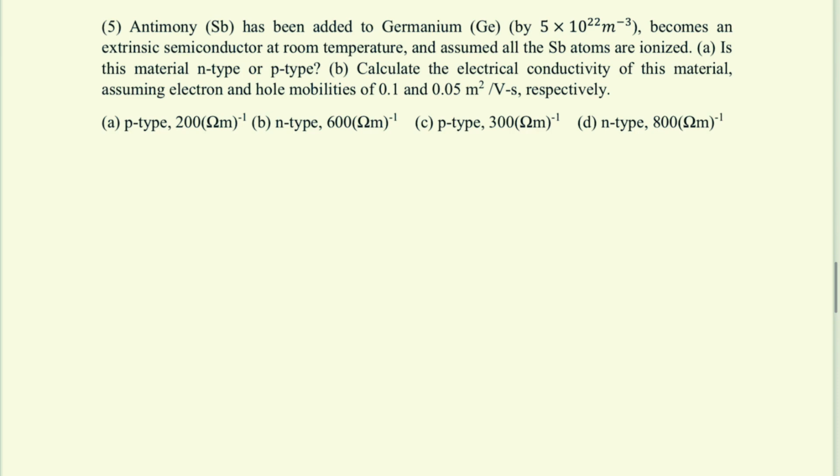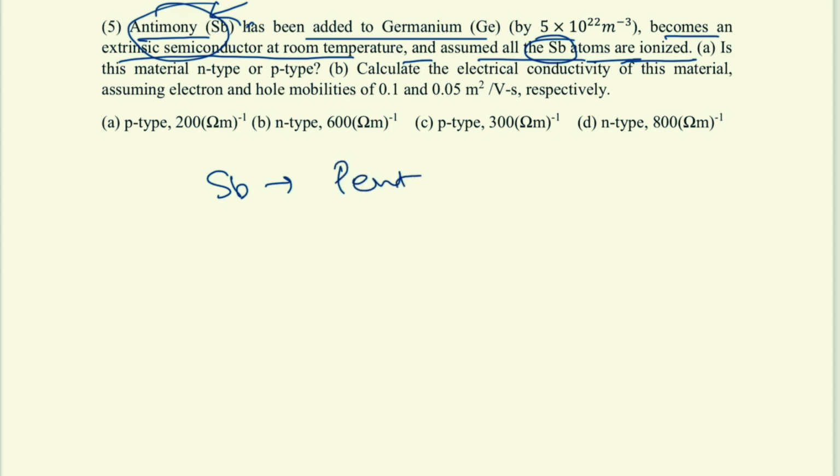Okay. So antimony has been added to germanium. Again some impurity is added to another system, the host system. So it means it becomes an extrinsic semiconductor at room temperature. Assume all antimony is ionized, meaning all antimony is giving electrons. See how it is becoming extrinsic, because antimony is pentavalent, with 5 electrons, and germanium has 4 electrons, it is tetravalent, right?